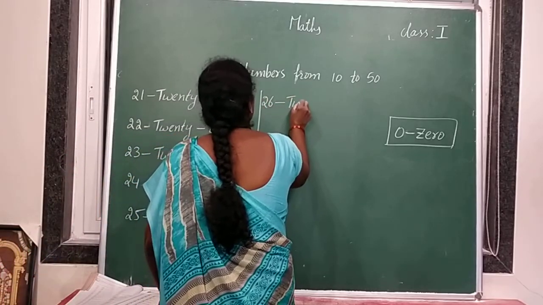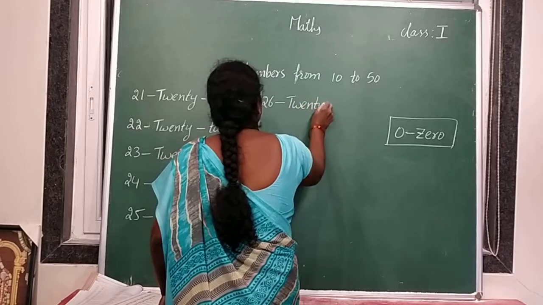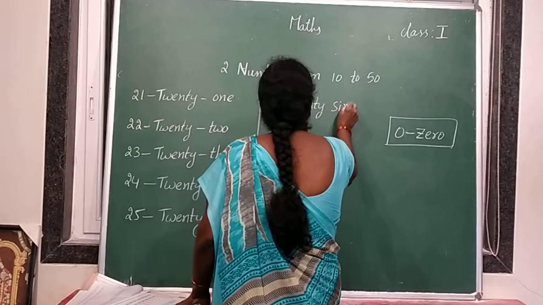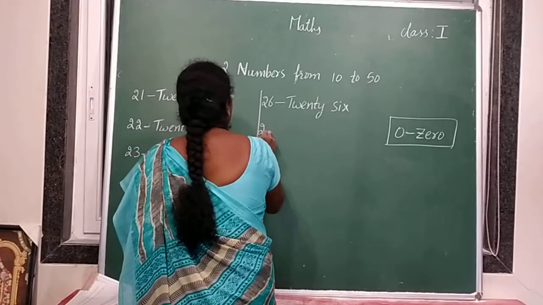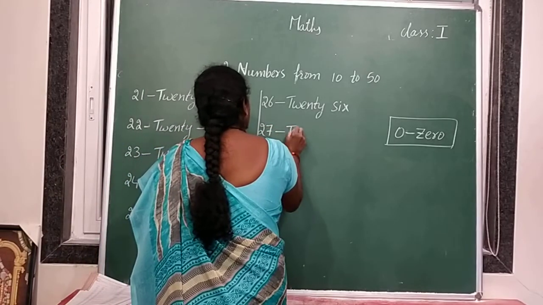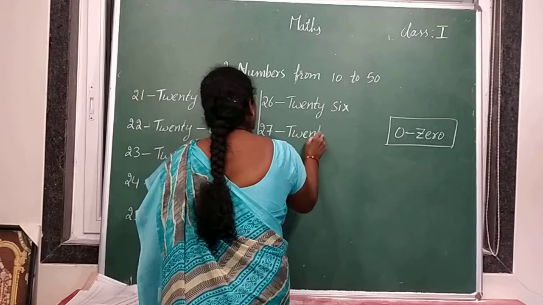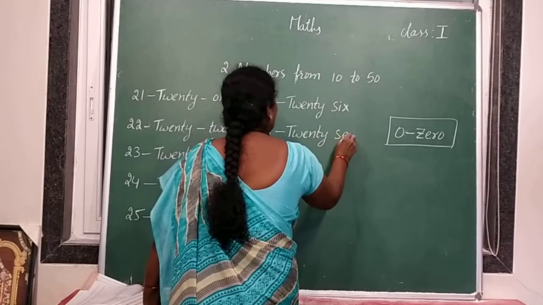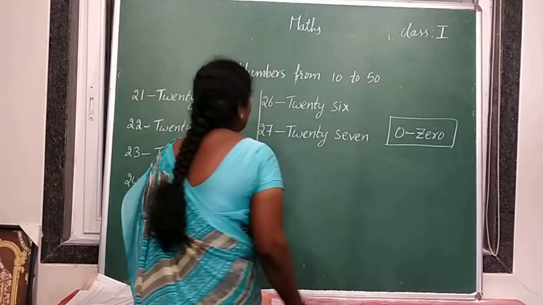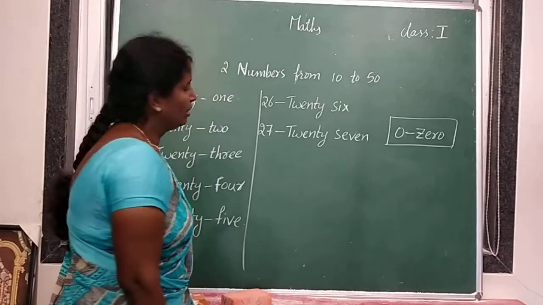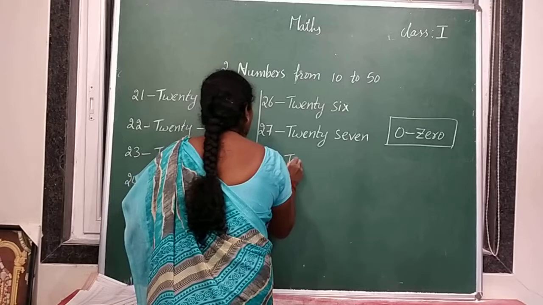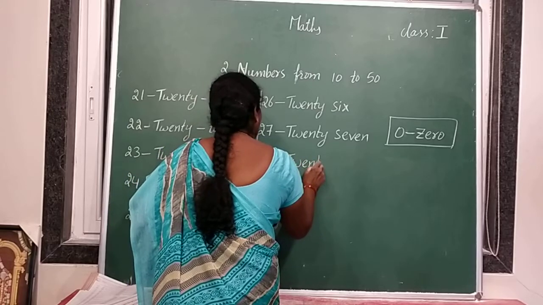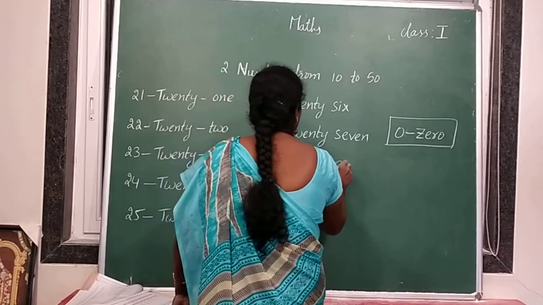26. TWENTY 20. SIX 6, 26. Next 27. TWENTY 20. SEVEN 7, 27. 28. TWENTY 20.